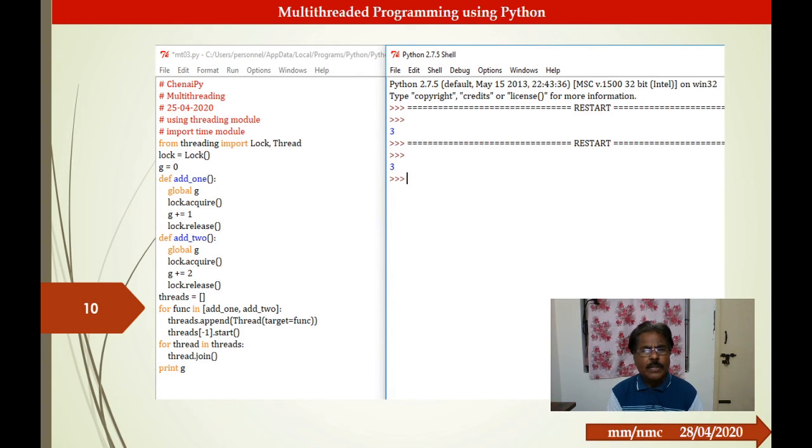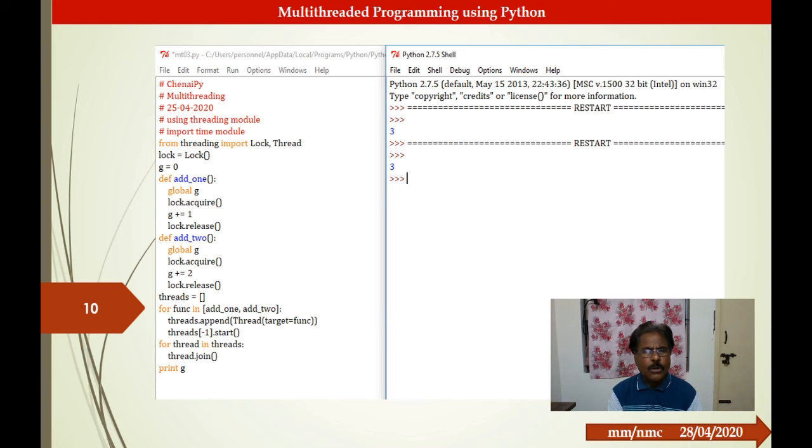The third example is for the threading module. Here we are using two functions, add1 and add2. In add1 we use a global variable g, and it is incremented by 1.